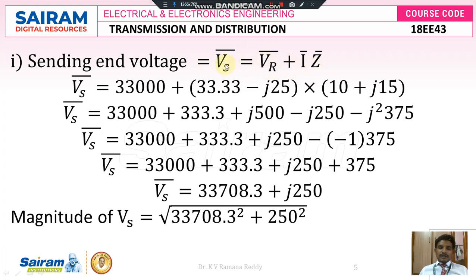Therefore, the sending end voltage is equal to the receiving end voltage plus the line voltage drop. So Vs bar is equal to Vr bar, which we already know is 33,000 volts, plus I bar, which we just calculated as 33.33 minus j 25, into Z bar, that is 10 plus j15. Now I am going to simplify this entire Vs bar function. Vs bar is equal to 33,000 volts plus 33.33 into 10, which is 333.3.